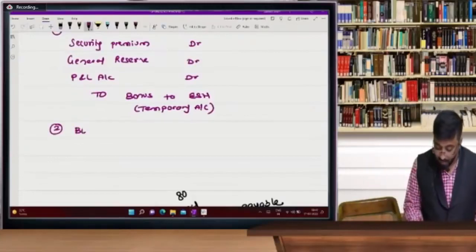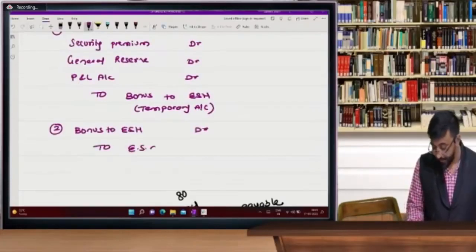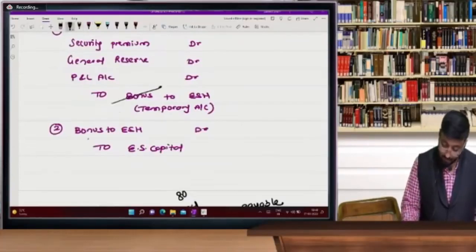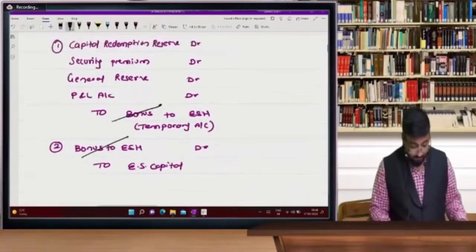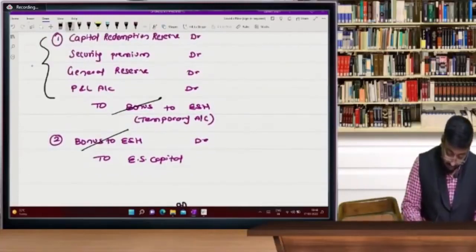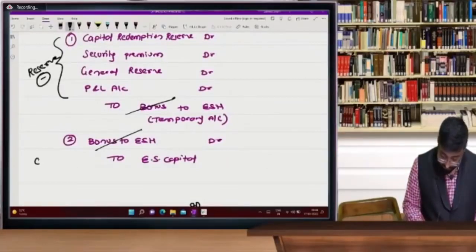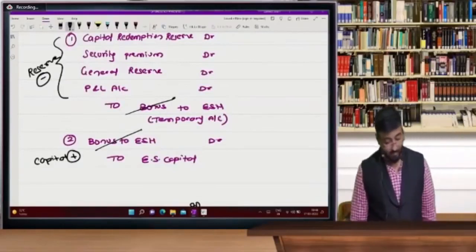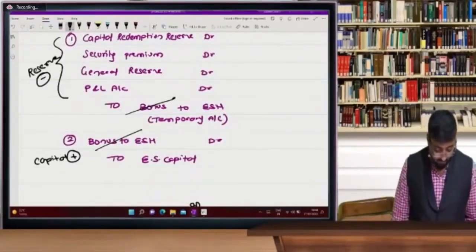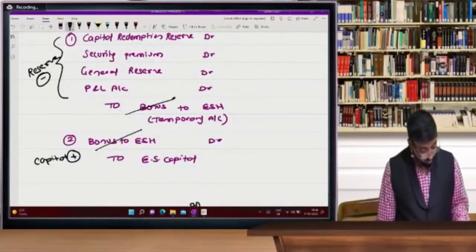And bonus to equity shareholder account debit to equity share capital. So see, bonus is a temporary account which is getting cancelled. Here your reserves are getting reduced. 2 entries you are going to pass, and capital we are going to add. Okay, so 2 entries.